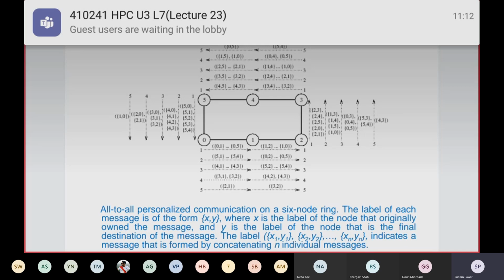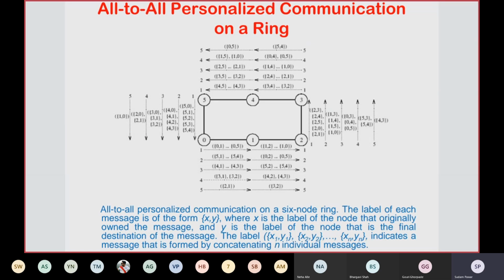which is sending or is the owner of that message, and 0 will be the destination node which will receive that message if it is the pair 40. If it is a pair like 12, then 1 will be the sender and 2 will be the receiver in that particular message, if you see there.